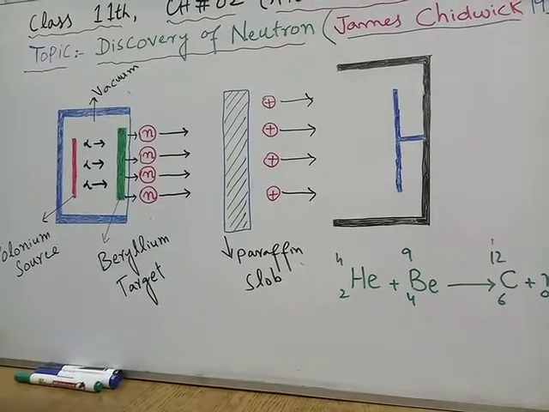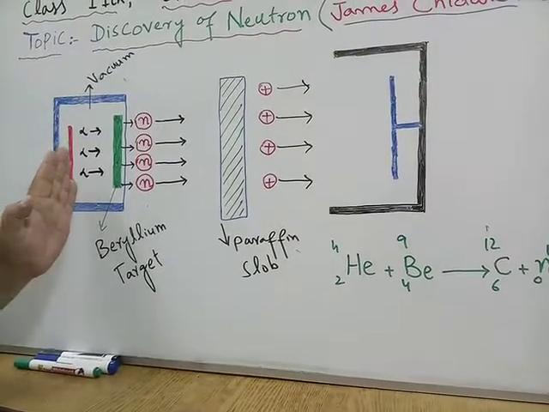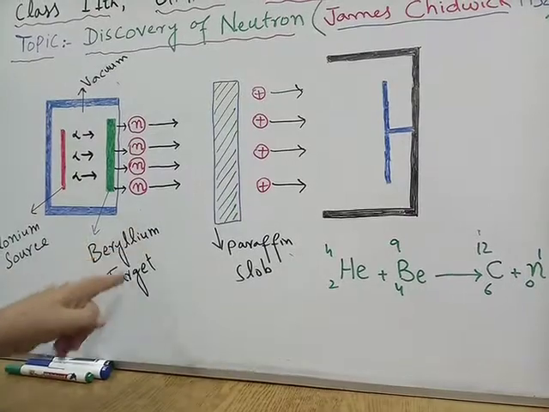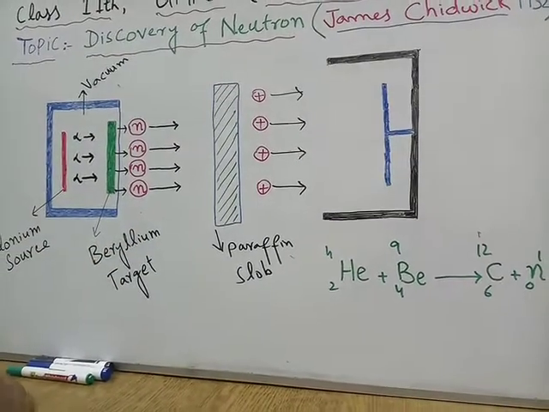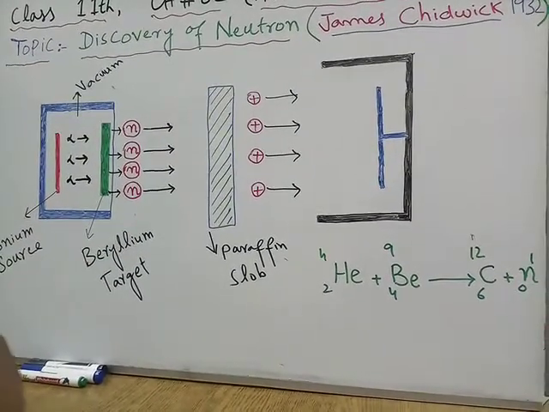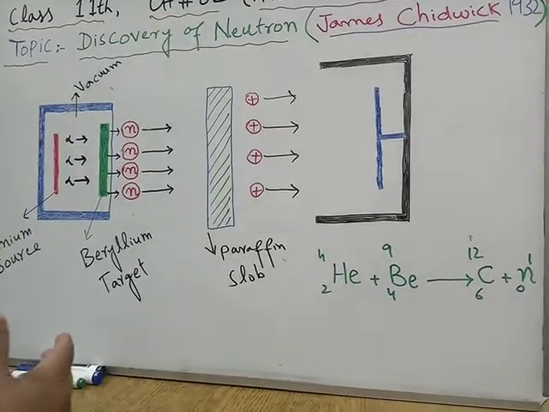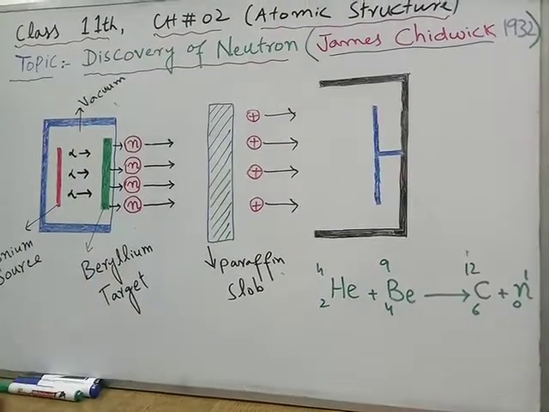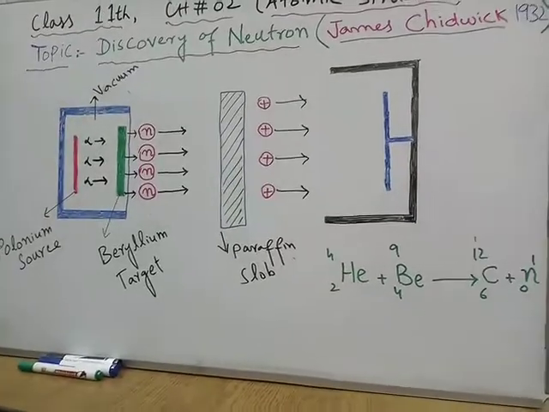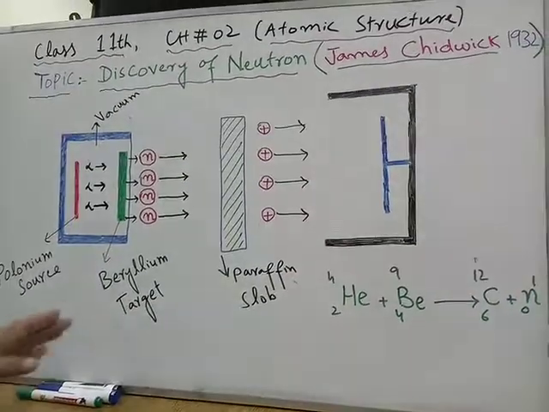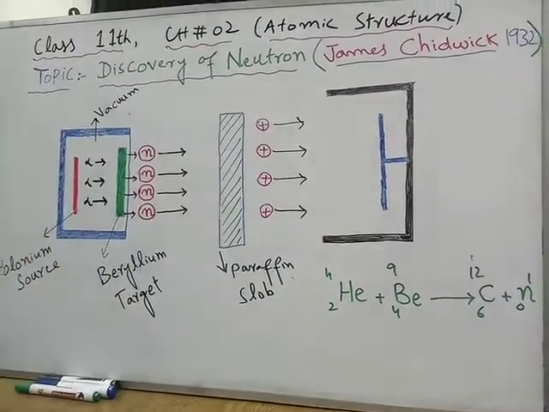He bombarded these alpha particles over a beryllium target. Actually, he utilized beryllium, lithium, and some other elements as well, but in this experiment we will discuss only beryllium.